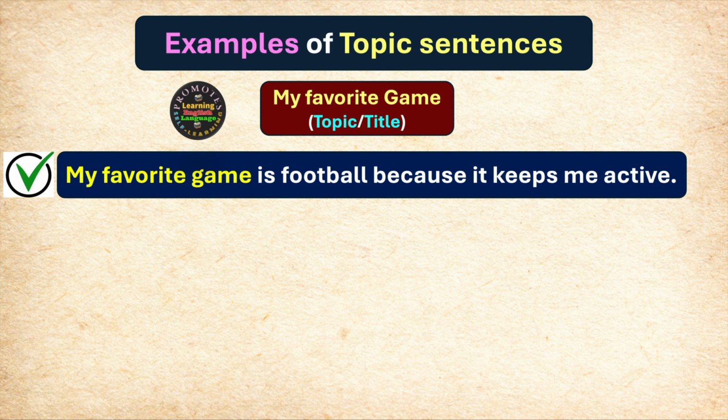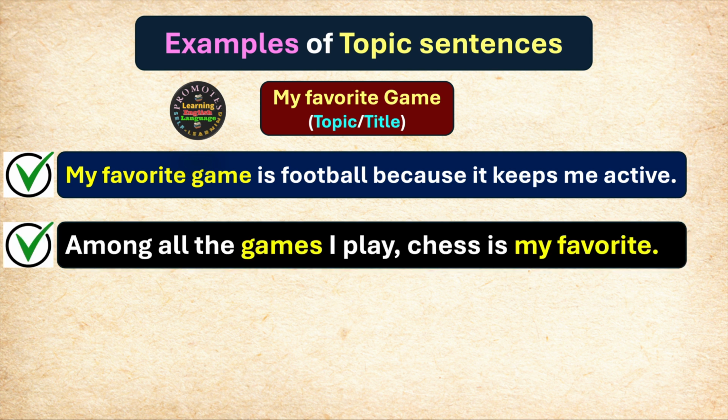Why is it important to include the topic in the first sentence? Because it sets the tone. It creates the mood. It helps you focus upon the main idea, main content, so that you don't get diverted. Let's have another example. Among all the games I play, chess is my favorite. It's not necessary that the topic of the paragraph should always be in the beginning of the topic sentence.